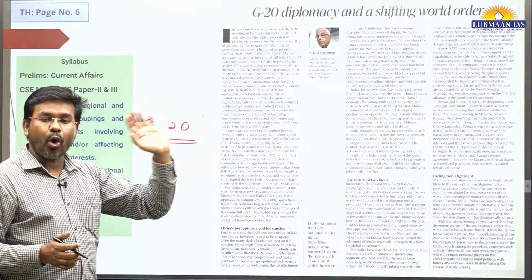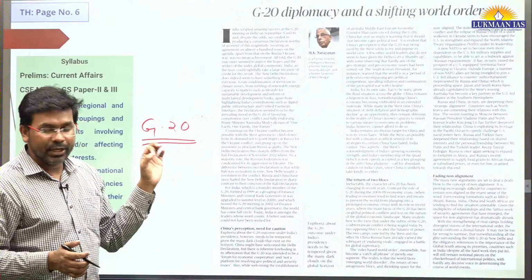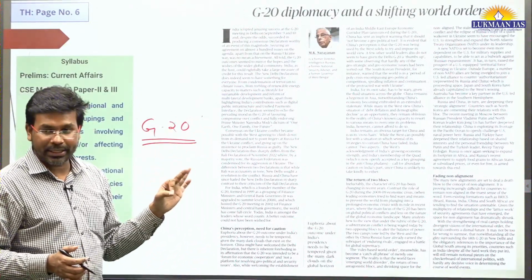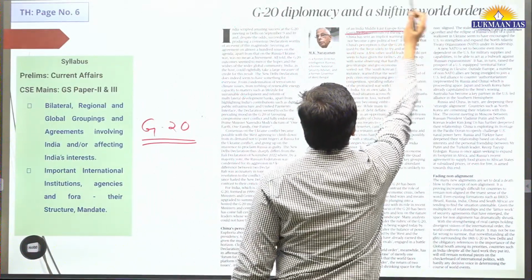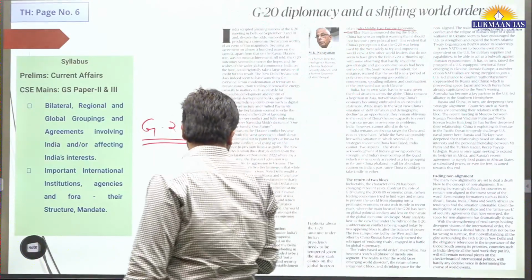It talks about all the good things that G20 has done. The India, Middle East, Europe Economic Corridor. In this article, they have mentioned that also, which we discussed recently through a map previously. So it has been told by the author over here.